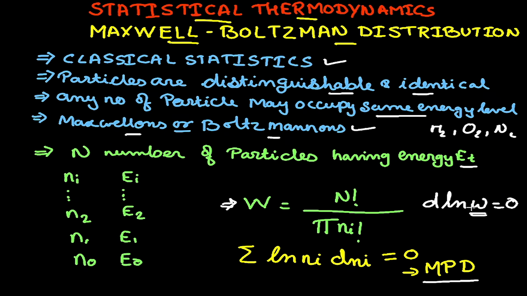So d ln W will be equal to 0, and when we simplify it we get the expression for the most probable distribution.